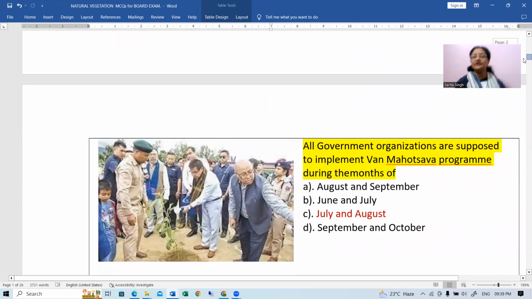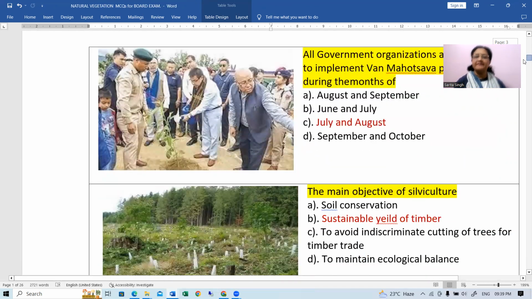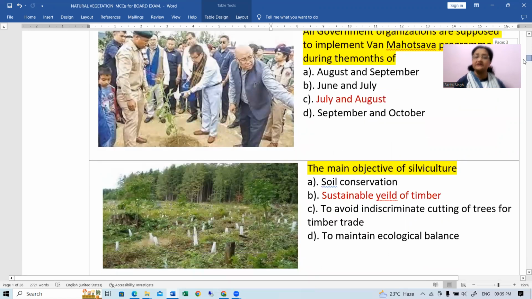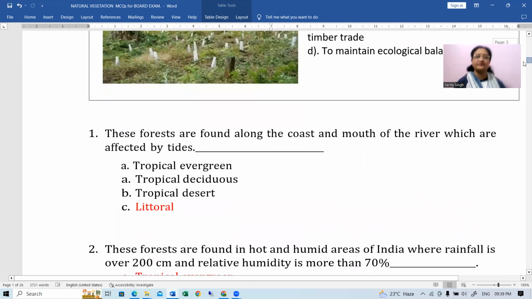Okay. Next, all government organizations are supposed to implement one Mahotsav program during the months of, actually it is July. Okay, option is not very clearly given. The initiative was actually taken to have this program in the first week of July. Okay, 1st to 7th of July was taken for that. So July, August can be the correct option in this case. Next is the main objective of silviculture. Silviculture is actually, it aims at sustainable yield of timber. Okay, many other purposes are also there behind it, but this is one of the most important purposes behind it.